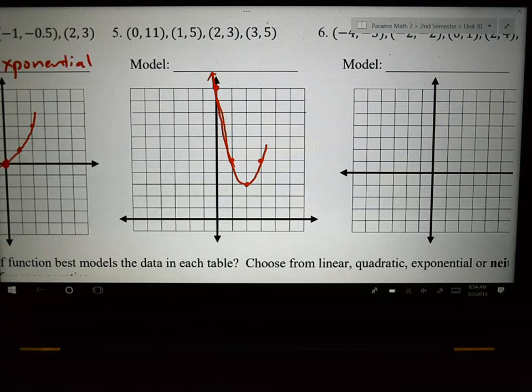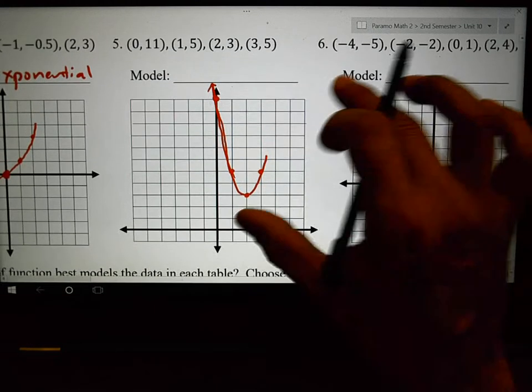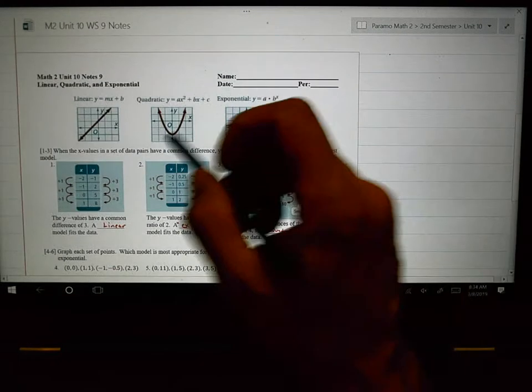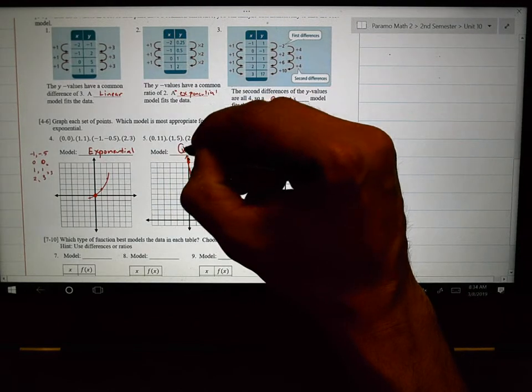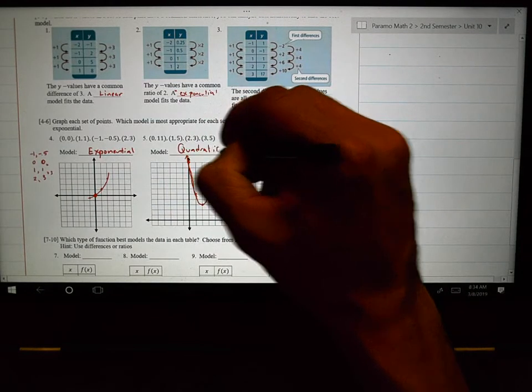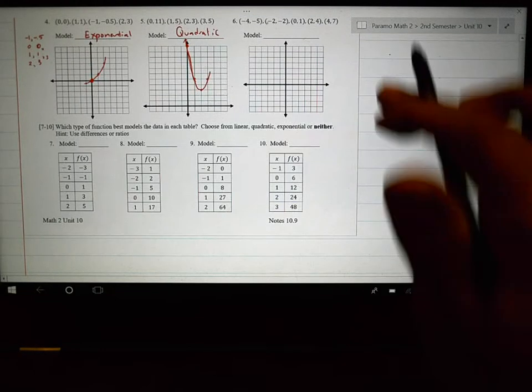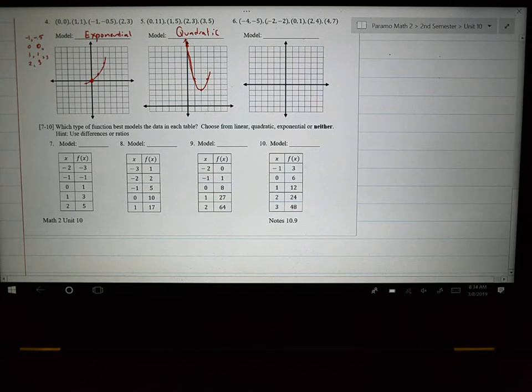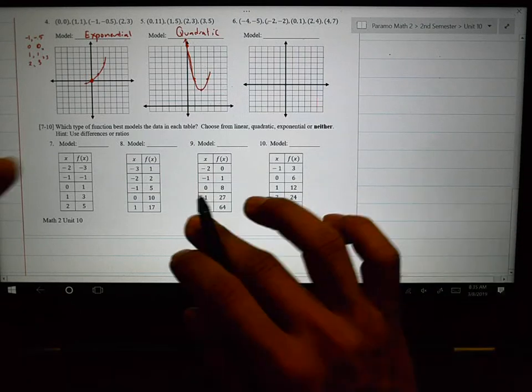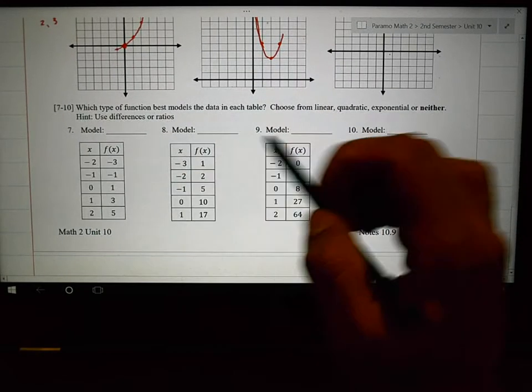What kind of model do you say it is? Just based off of the graph, based off of what we can see up here. If you say quadratic, you are correct. So that's what I'm going to leave you with on number 6. Number 6, you're going to graph it and then you're going to choose what the model is. It should be pretty simple for you. And then we get to the 7, 8, 9, and 10.